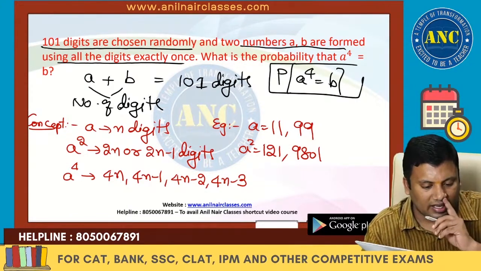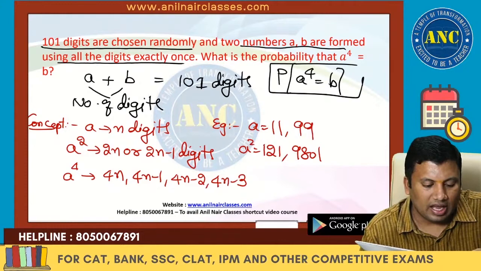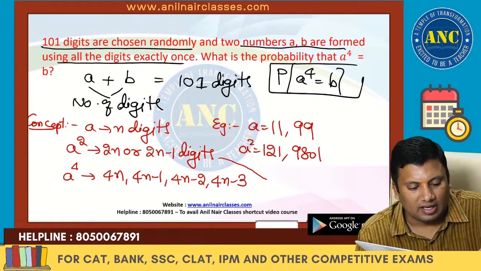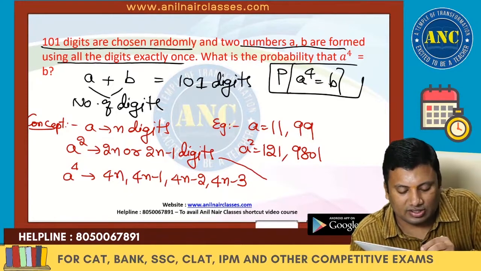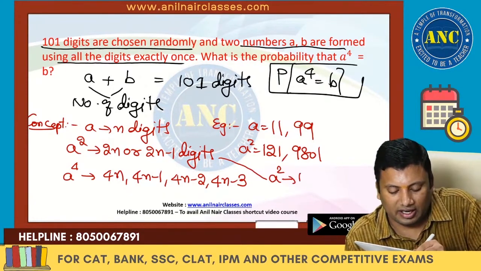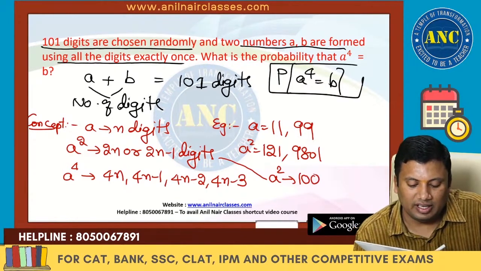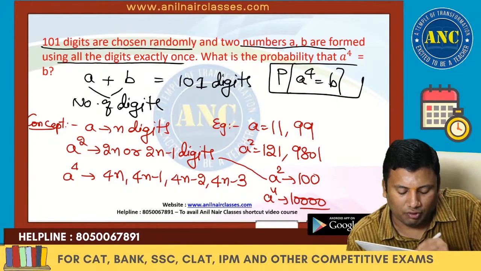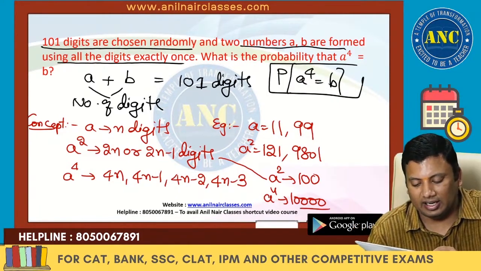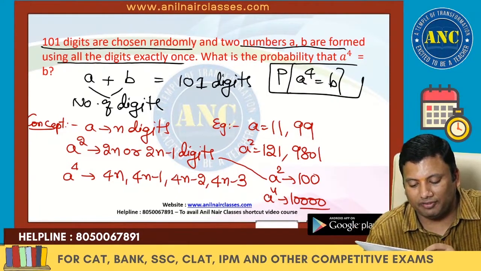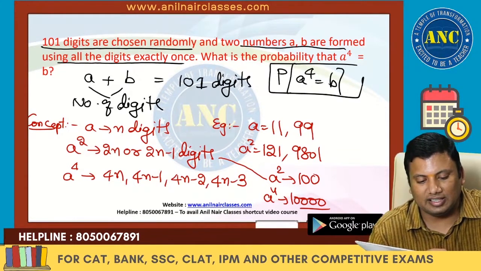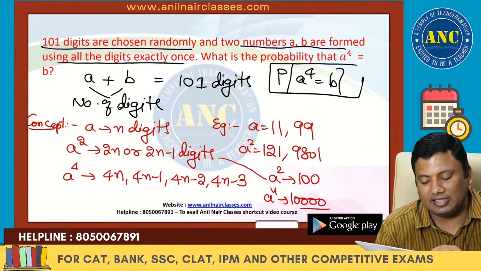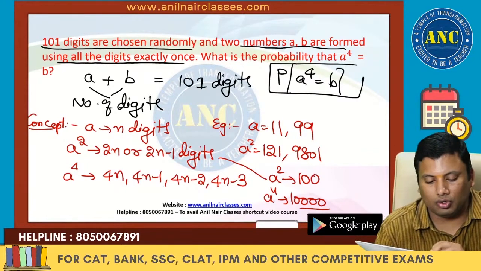Now see here, this is a power 4. These are the cases. Suppose, for example, listen carefully: a value is 10. A power 4 will have 1 followed by 4 zeros. How many digits? 1, 2, 3, 4, 5. I got 5 digits. Here a value is 10, which has 2 digits. So it is 4 into 2 minus 3.